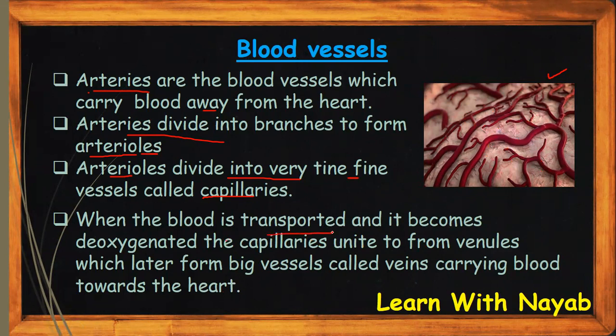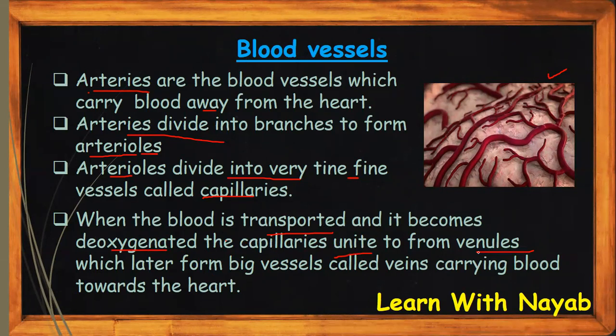When the blood is transported and becomes deoxygenated, it means the blood doesn't have oxygen and food. It's not rich in food and oxygen. It has carbon dioxide and waste products in it. So that blood is called deoxygenated blood. The capillaries unite to form the venules. When it is deoxygenated, it has to go back to the heart to get oxygenated, to be rich in oxygen and food.